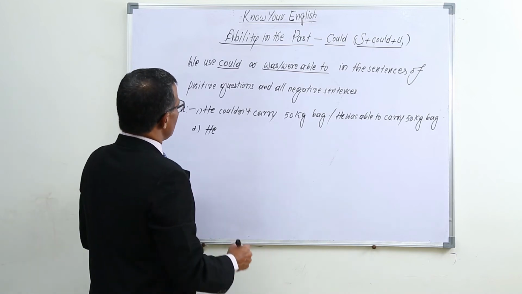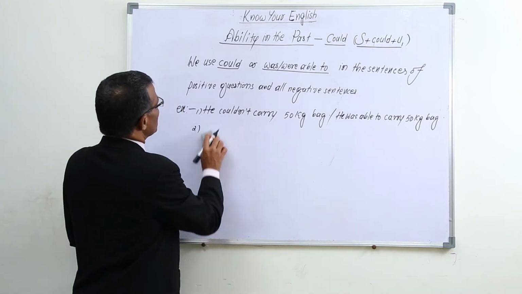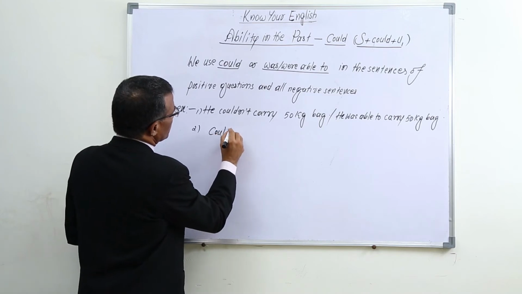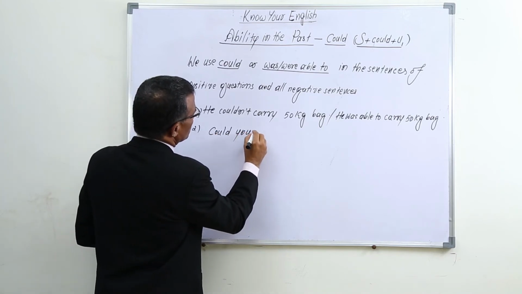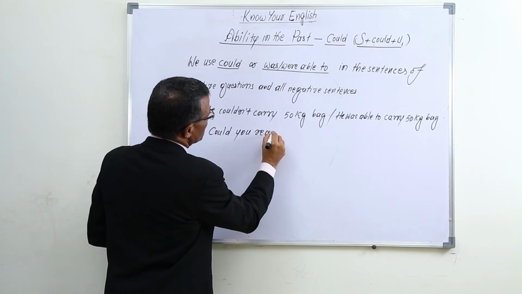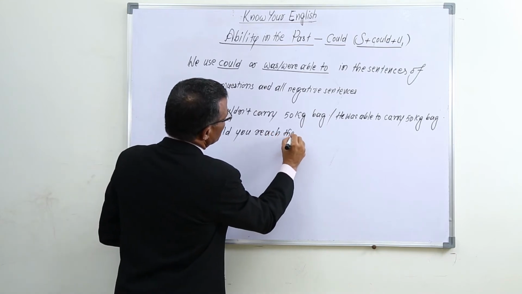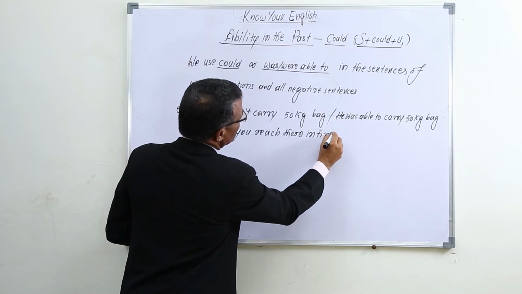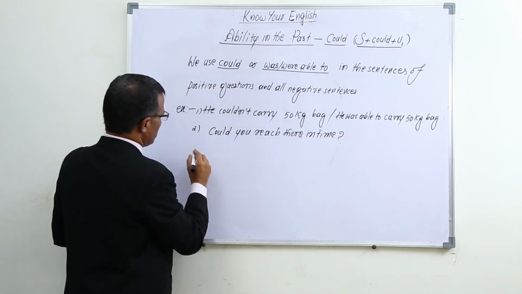For example, if it is a question, could you reach there in time?